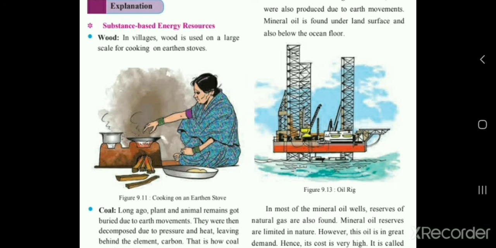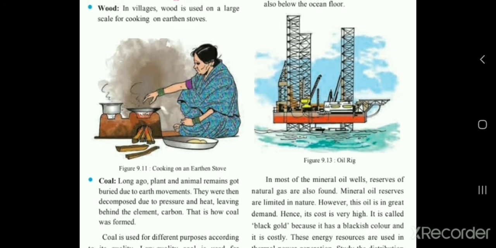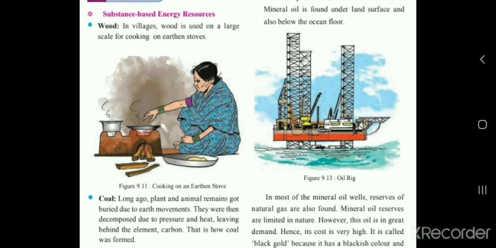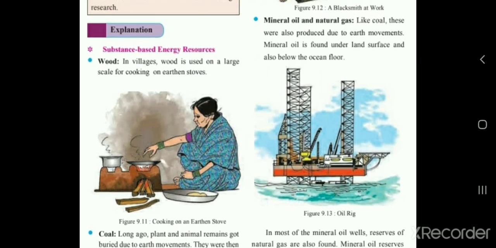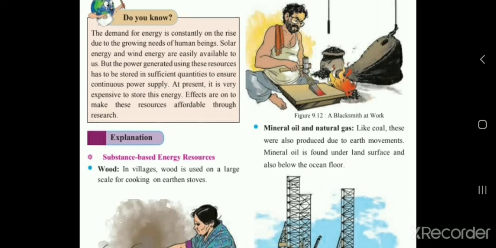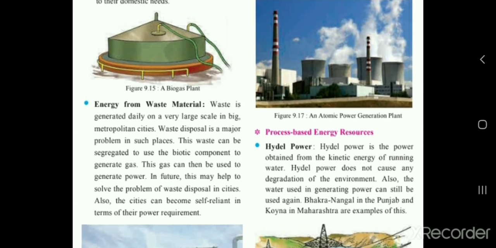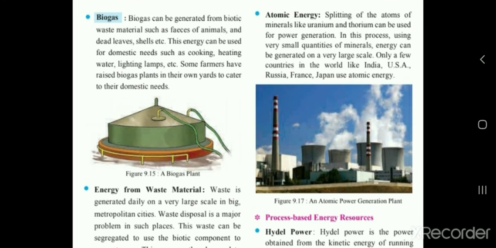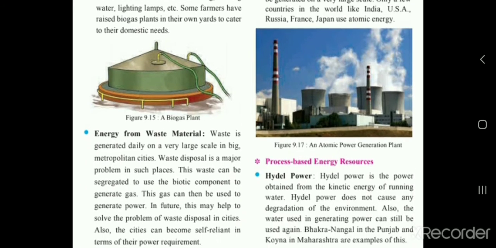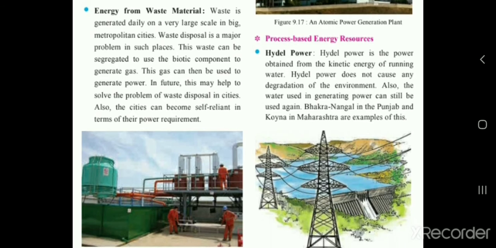So we have discussed the examples of substance based energy resource, that is wood, coal, mineral oil and natural gas, as well as biogas, energy from the waste material, atomic energy. So till atomic energy we have studied in the previous lecture, right? So today we are going to start with the process based energy resource.